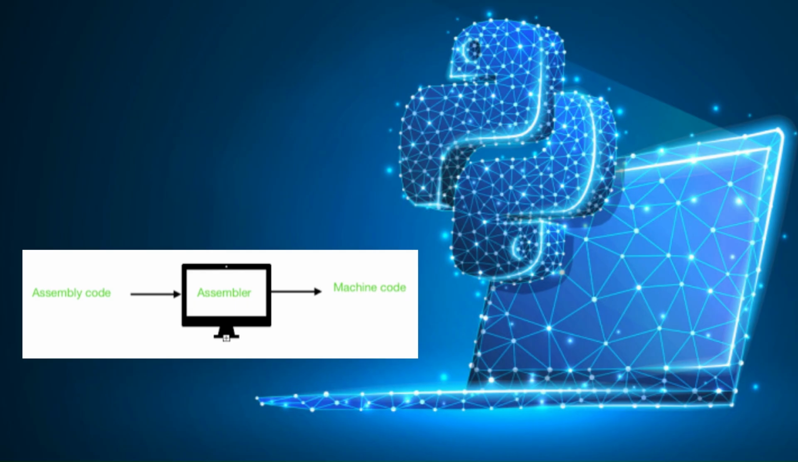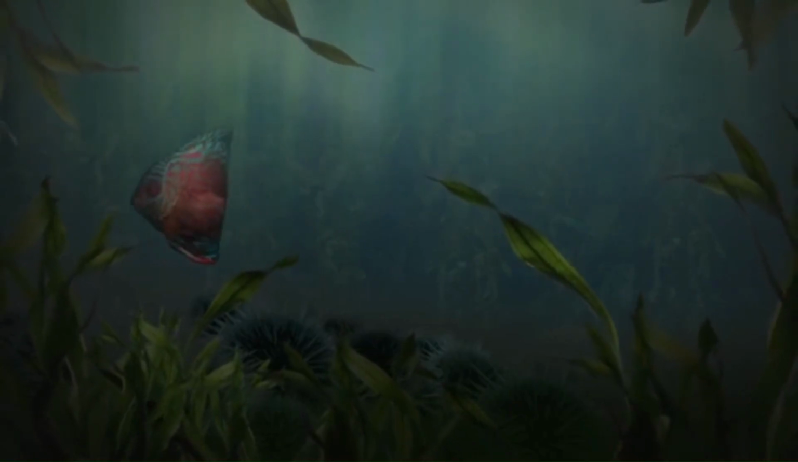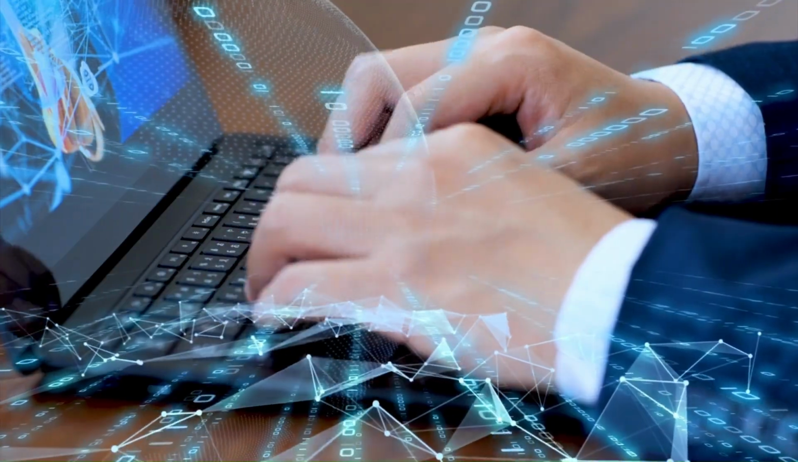So, from assembly to machine code, and then through the fetch, decode, and execute cycle, that's how our instructions come to life. Understanding this foundation is key to grasping how all programming really works.